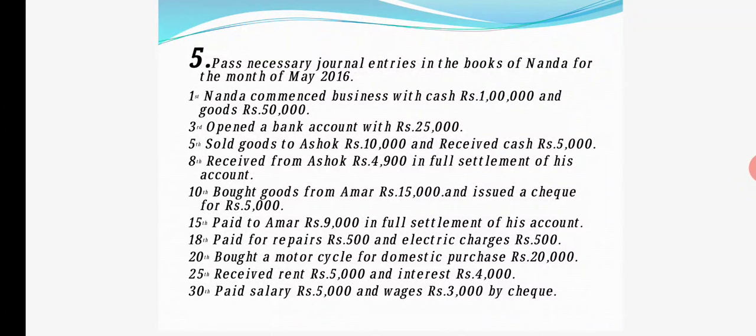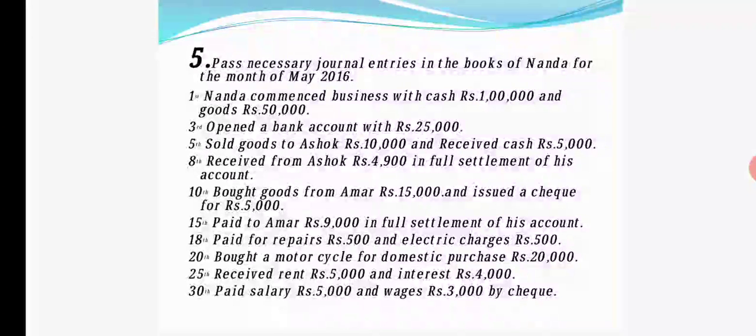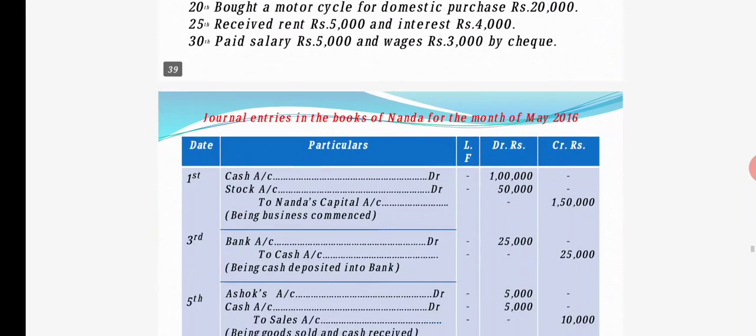Now we will study the fifth problem. Pass the necessary journal entries in the books of Nanda for the month of 2016. The first entry: Nanda commenced business with cash rupees 1 lakh and goods worth rupees 50,000. As we know, it has been started with the business, right? She has invested 1 lakh in cash and 50,000 in goods. So what will be the entry here?